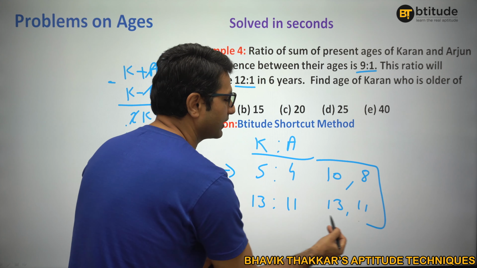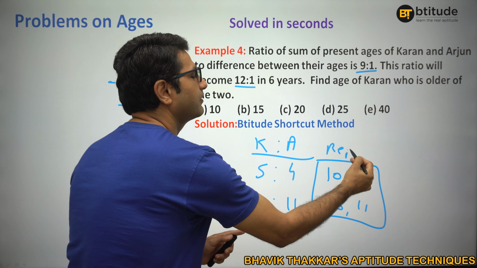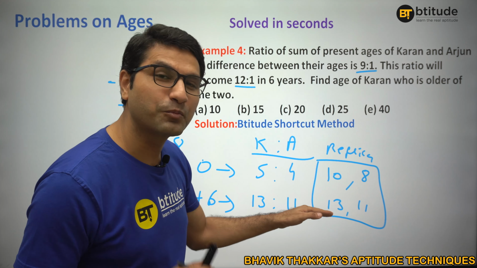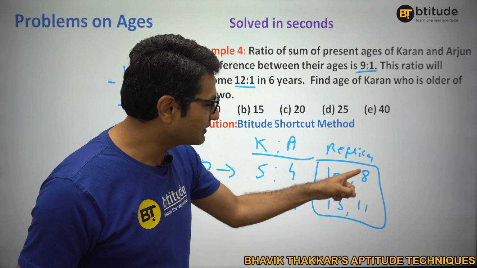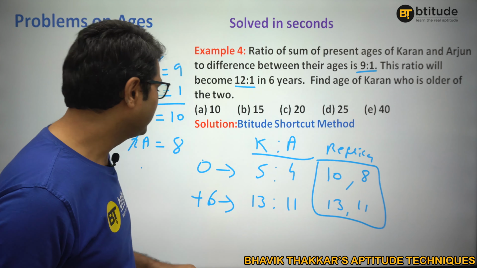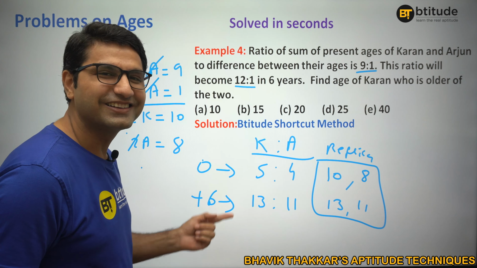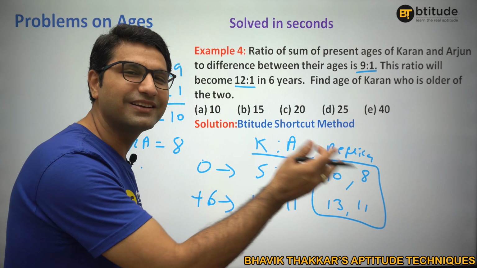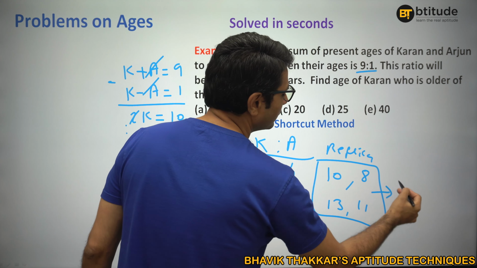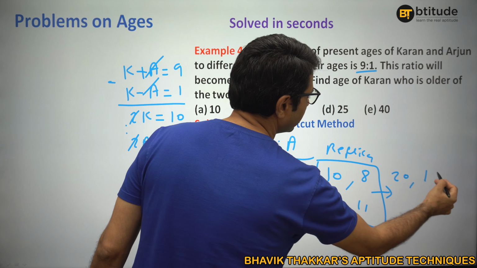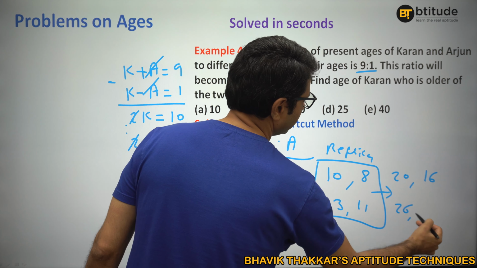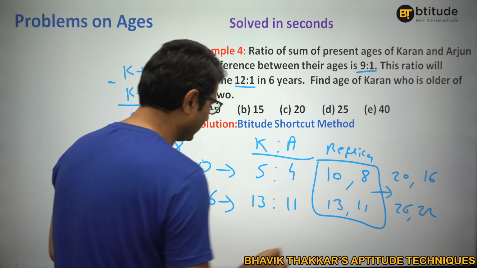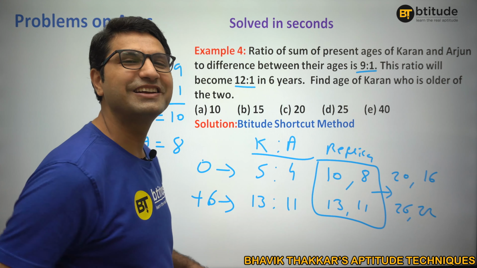Now that is the replica. This has become our replica, right? So in our replica from here to here, both are getting older by 3 years, right? But actually, it is 6 years. That means again you have to double the numbers, from the replica you can get the real numbers. So just double it, you get the real numbers 20, 16, 26 and 22. These are the real ages. Present ages are 20, 16, after 6 years 26 and 22.